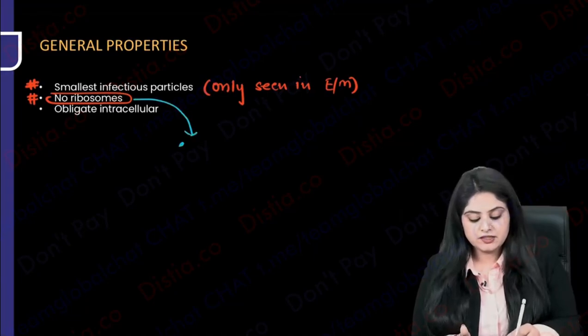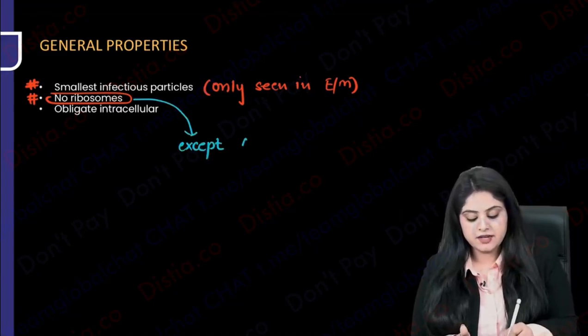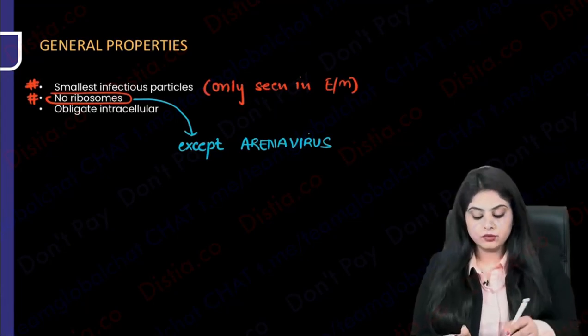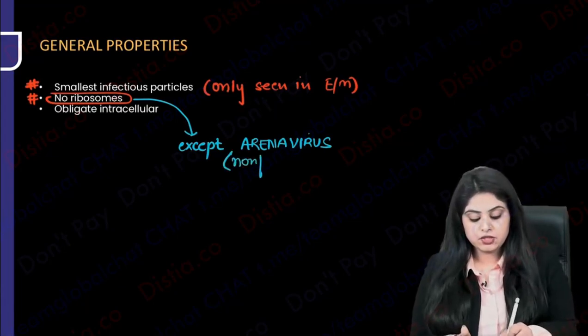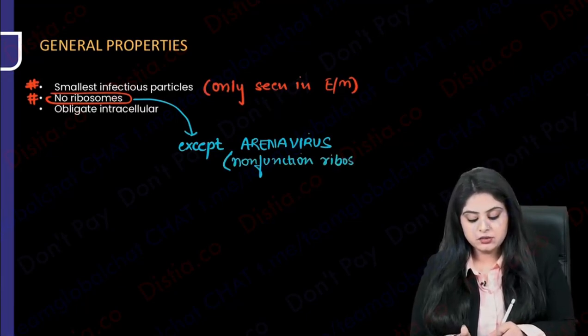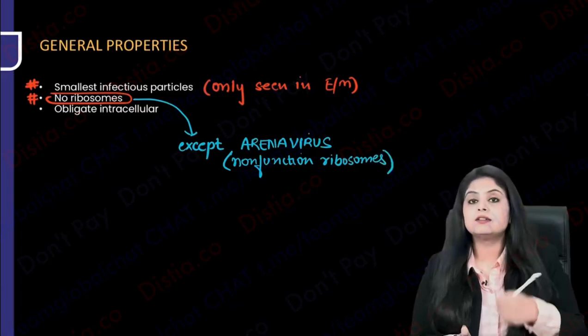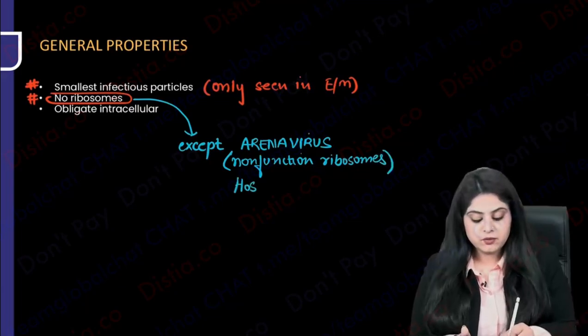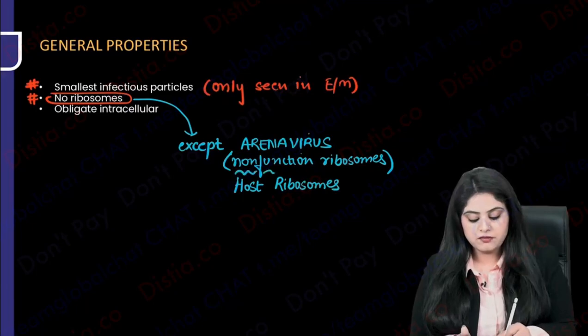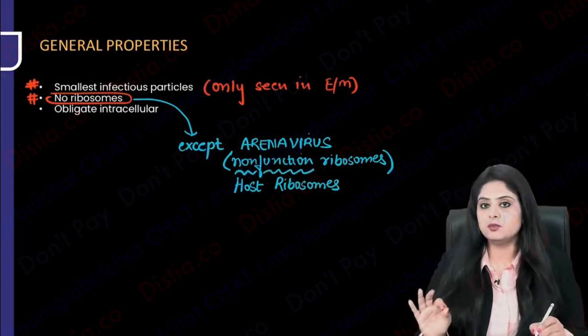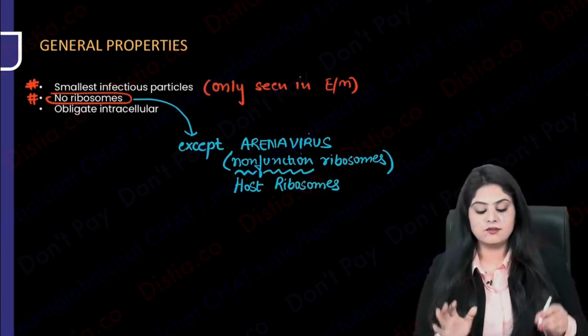So let me tell you an exception over here, and that is the arenavirus. There is a virus called the arenavirus, and like I said, all of them don't have a ribosome, but this has non-functional ribosomes. So what is this non-functional and where is it coming from? This is something it gets when it enters our body. It is the ribosome that it has stolen from us, okay? These are host ribosomes, and because it has stolen them from us, they are non-functional, right? So non-functional ribosomes in arenavirus, rest all of them don't have ribosomes.